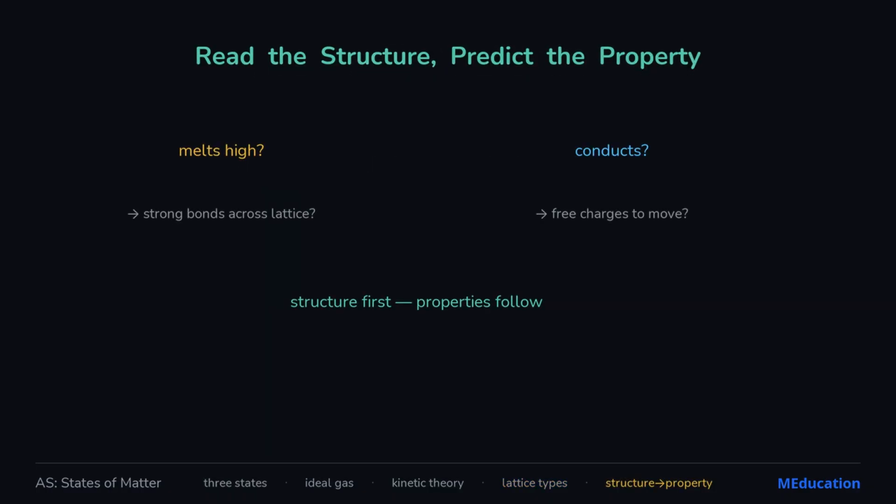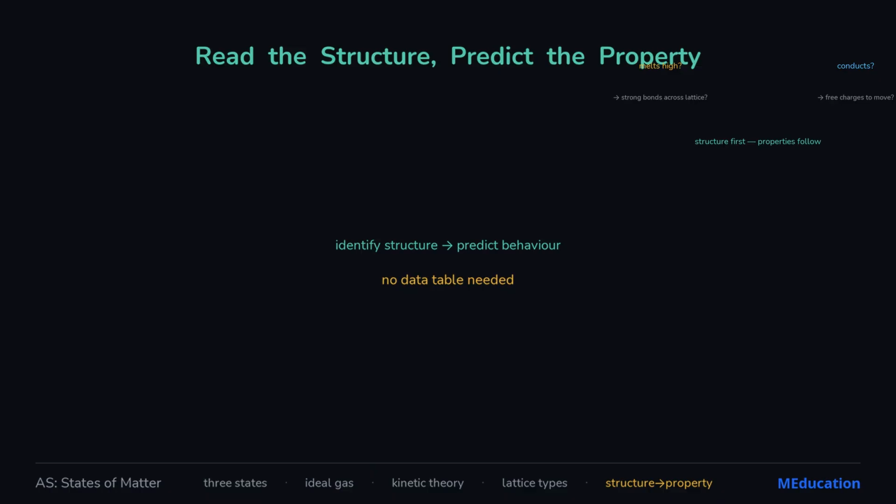Finally, the payoff: structure predicts property. Want to know if something melts high? Ask whether you must break strong bonds across a whole lattice or just weak forces between molecules. Want to know if it conducts? Ask whether charged particles are free to move: electrons in a metal, ions in a molten salt. Two questions answer almost anything.